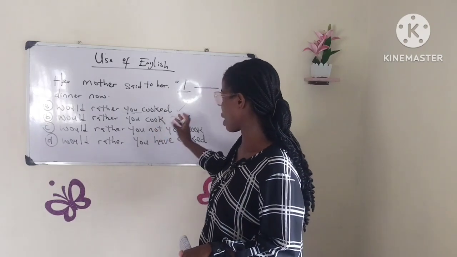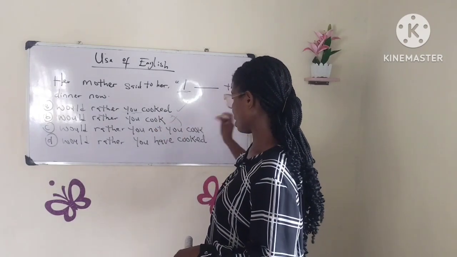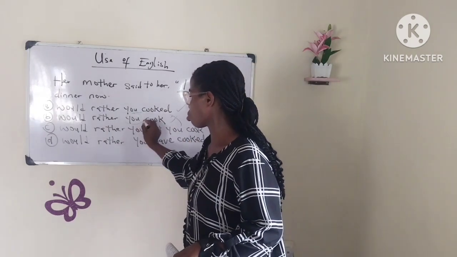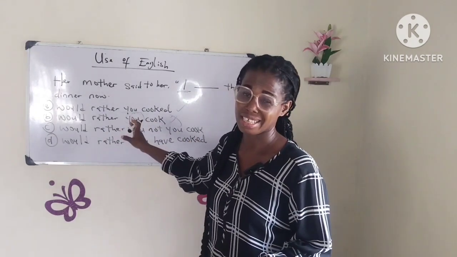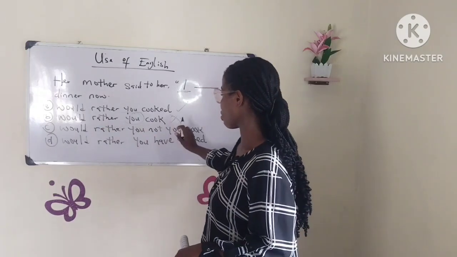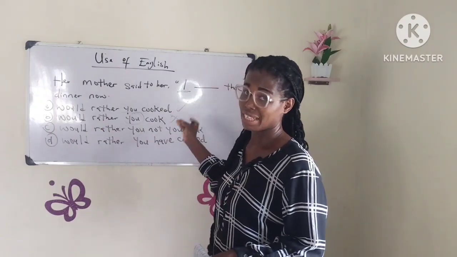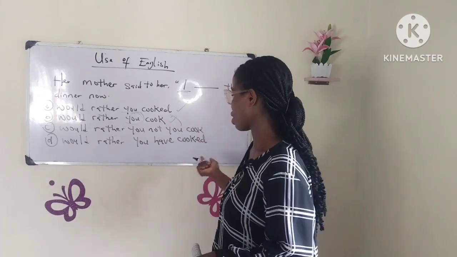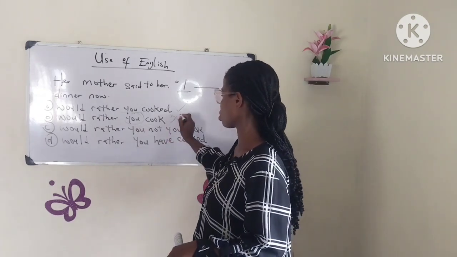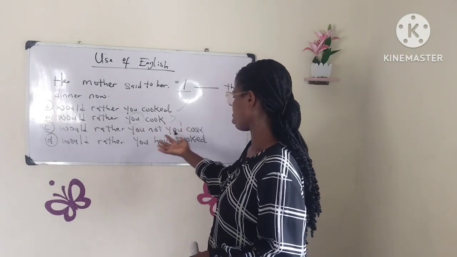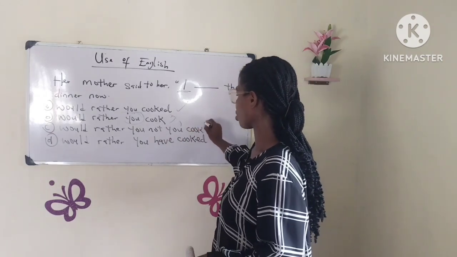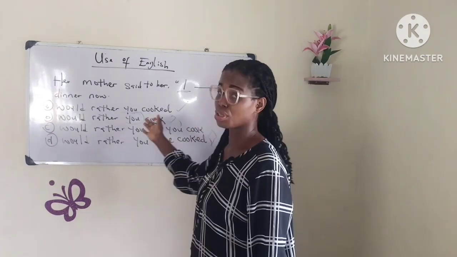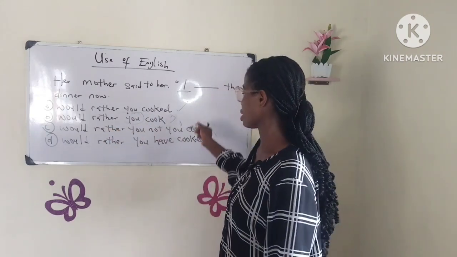If the sentence were I would rather cook dinner now, without this you, without the second subject, this would have been correct. The sentence would have read I would rather cook dinner now, without the second subject. So this is wrong, and would rather you not cook is wrong. Would rather you have cooked is also wrong. So the correct answer is option A.